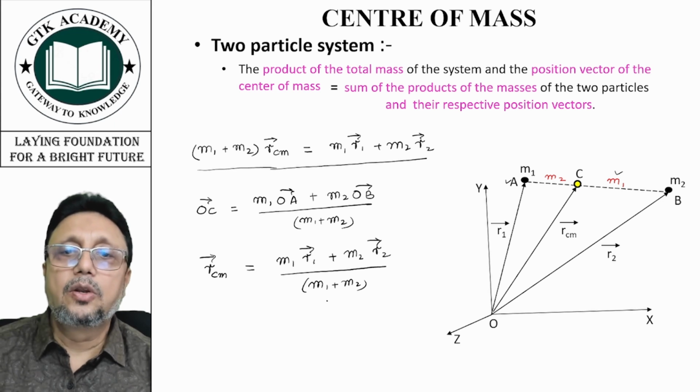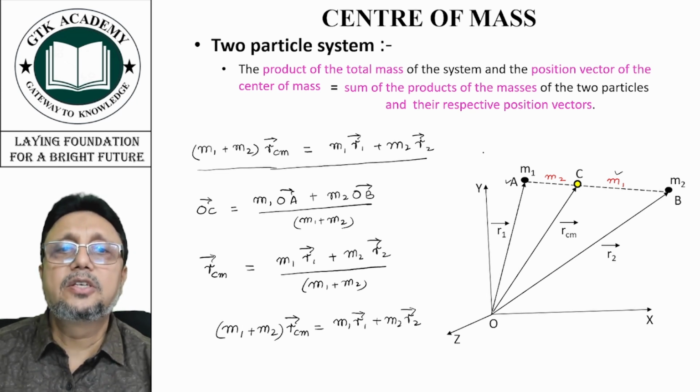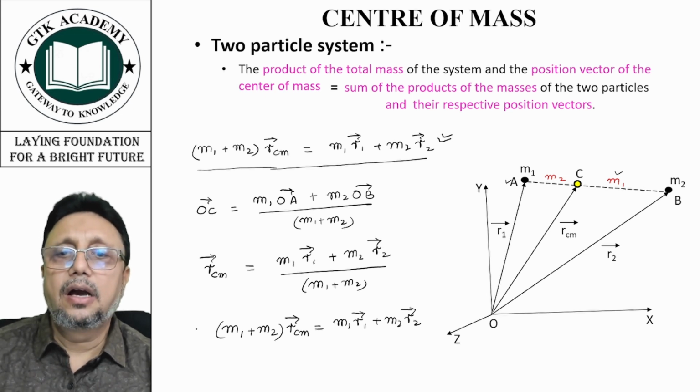That means, taking m1 plus m2 on the left side, (m1 plus m2) into the position vector of center of mass is equal to m1 r1 plus m2 r2. That is what we made the statement here.